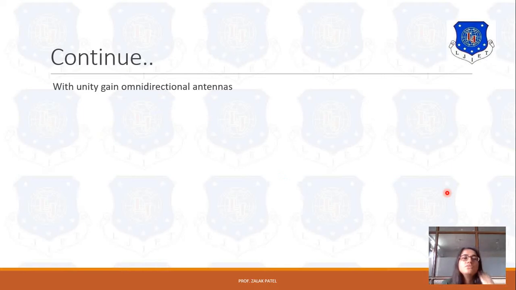Here a unity gain omnidirectional antenna is considered. If in the question the gain of transmitter or gain of receiver is not mentioned, then by default you have to take the antennas as unity gain antennas, meaning isotropic antennas, because it is one type of ideal antenna. That's why we consider this. Now using the equation for calculating the maximum or worst case delay, it is equal to 1 upon 4 pi f under root Pt upon Pr minimum. Now let's put the values over here.